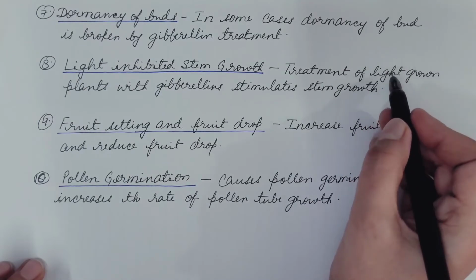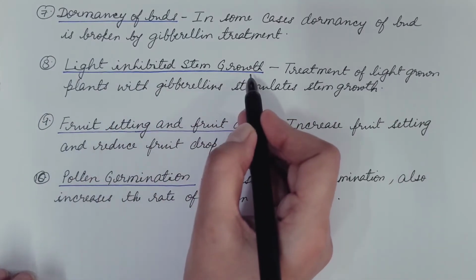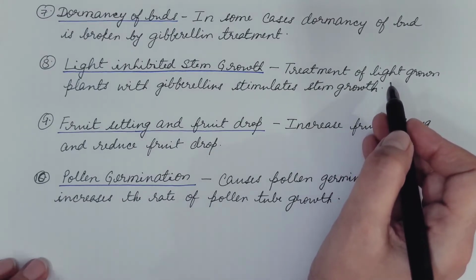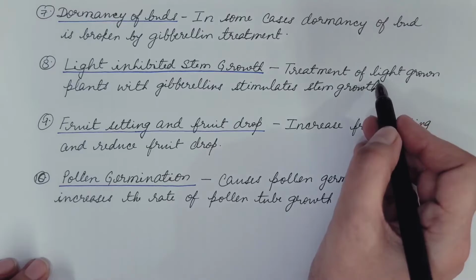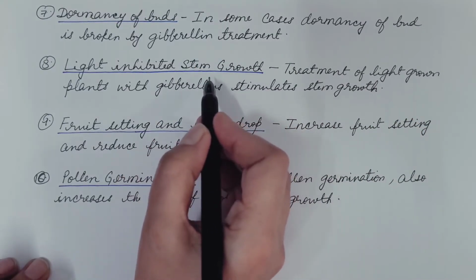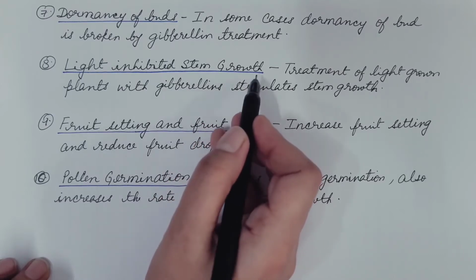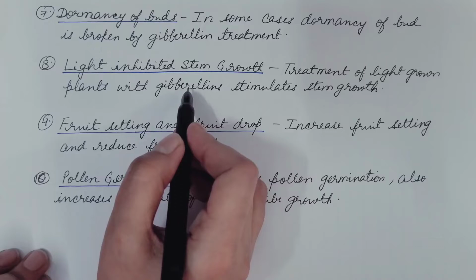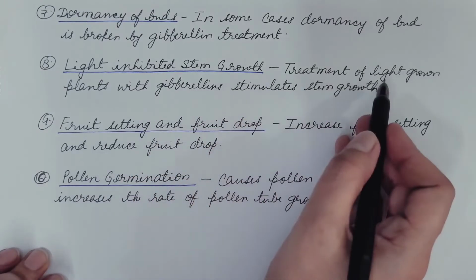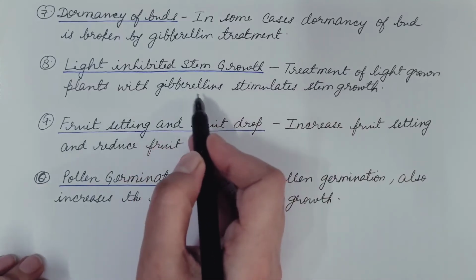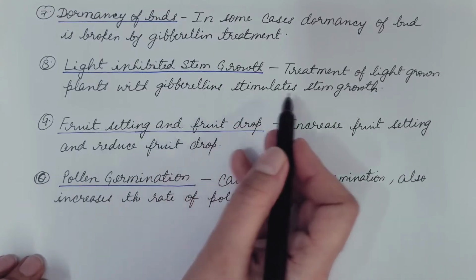That light inhibits the stem growth, because light lowers the level of endogenous gibberellins, and because the growth of the stem requires gibberellins, hence their growth is inhibited. But when gibberellin is applied exogenously,